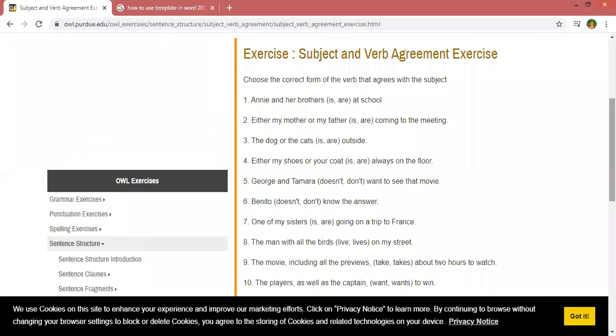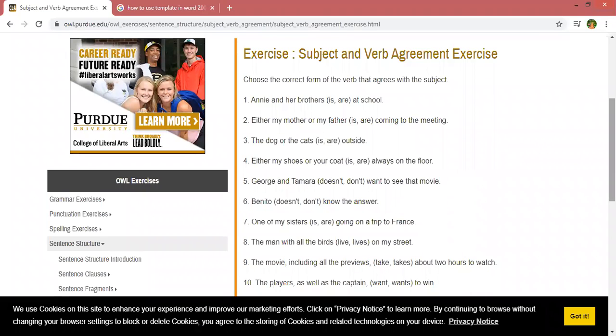The number one sentence is: Annie and her brothers, in the bracket two options are given. You have to select the correct option from this bracket: is or are. Is, are. Which one is the correct option? Either is or are. You have to select the correct option here, or you can tick that option. You can just write down the correct option in the number one sentence.